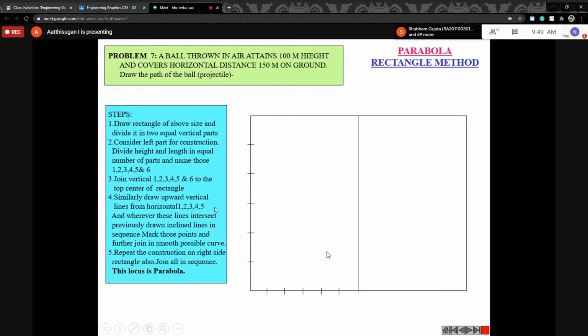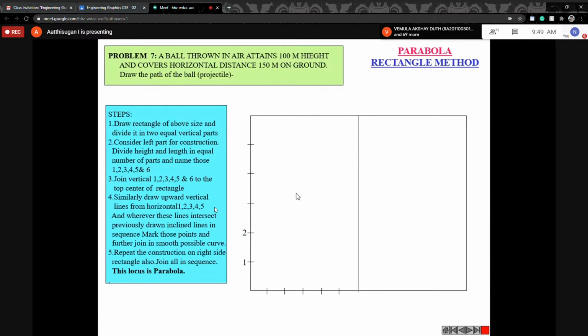Okay, next step is from this point, draw the line up to this point, from this point to this point, like this you can draw the line. But the next step is from the bottom line, draw the straight line. Before that, just name them: 1, 2, 3, 4, then 1, 2, 3. Like this you can draw and get the intersection points. I'll show the animation.